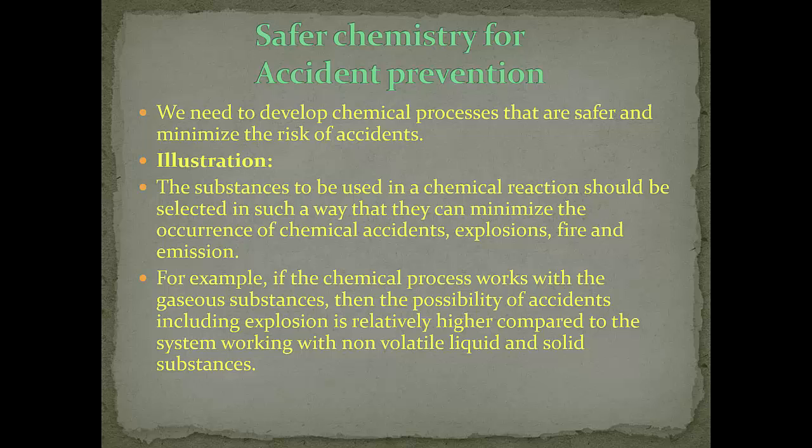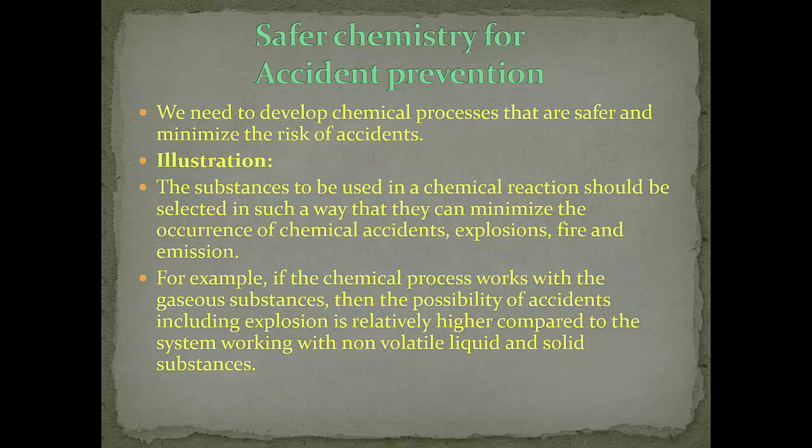Next principle is safer chemistry for accident prevention. We need to develop chemical processes that are safer and minimize the risk of accident. Illustration for this. The substances to be used in chemical reaction should be selected in such a way that they can minimize the occurrence of chemical accidents, explosions, fire and emission.